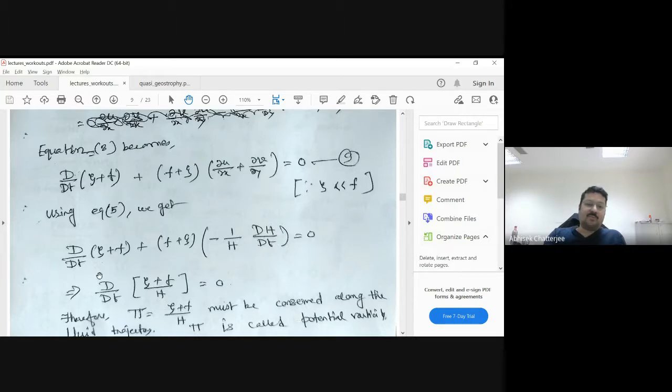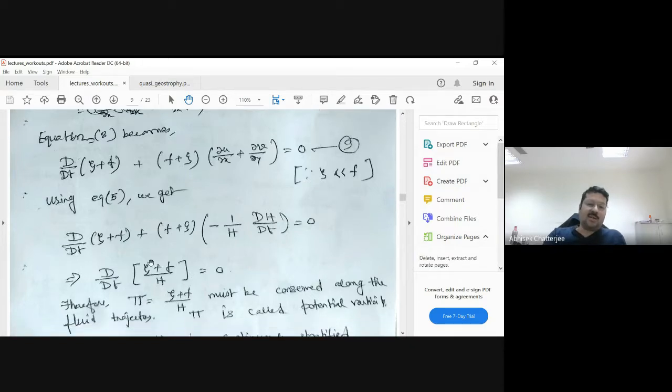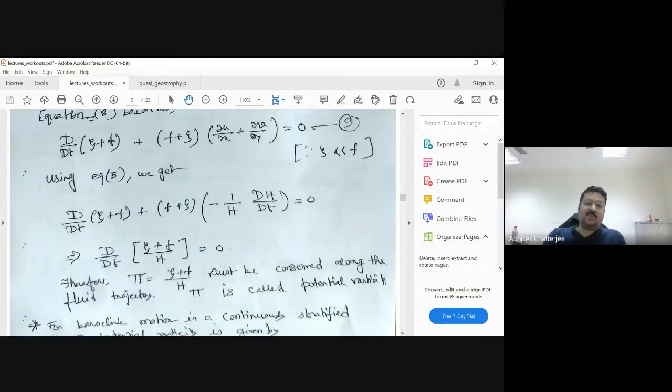So this is how you can write it. This is nothing but your potential vorticity. Zeta plus f by h is basically potential vorticity. And what we found is that the rate of change of potential vorticity with respect to time is equal to 0. That means the potential vorticity must be conserved along the fluid trajectory.